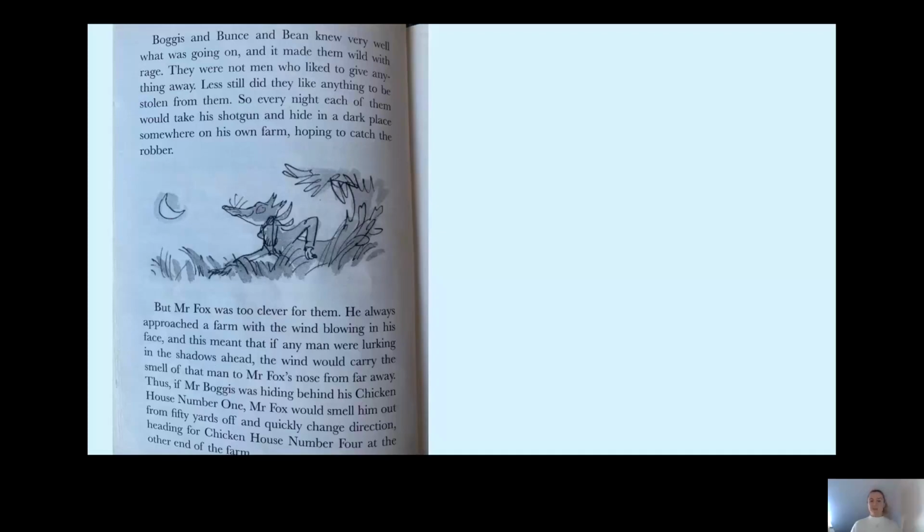Now, on this page, we have the word lurking, okay, and it says, and this meant that if any man were lurking in the shadows ahead. Okay, well, why might the farmers be lurking? Let's find out what it means.